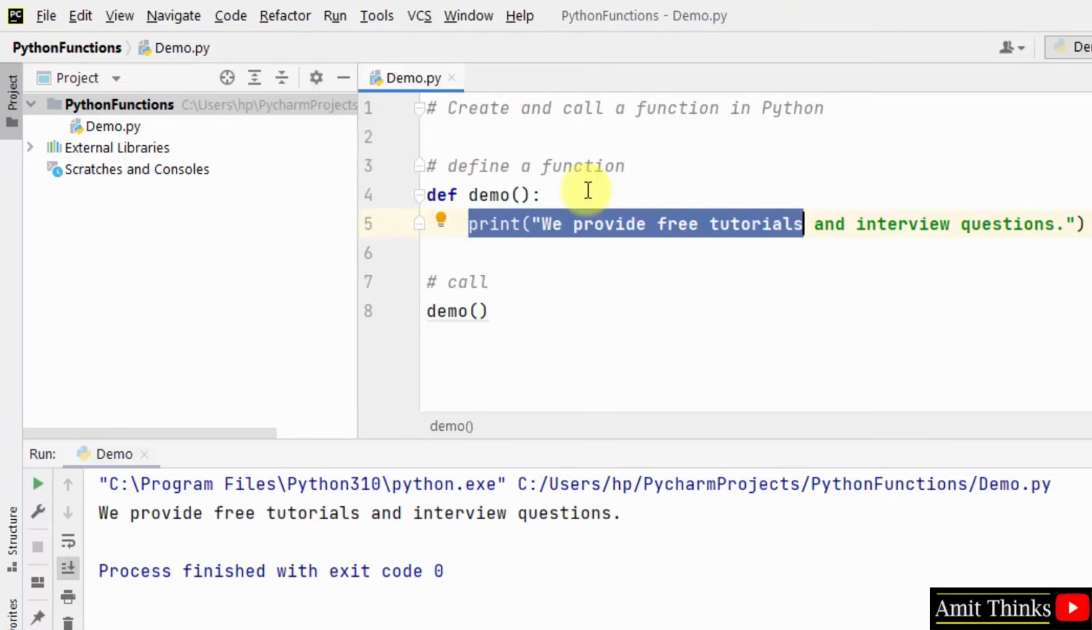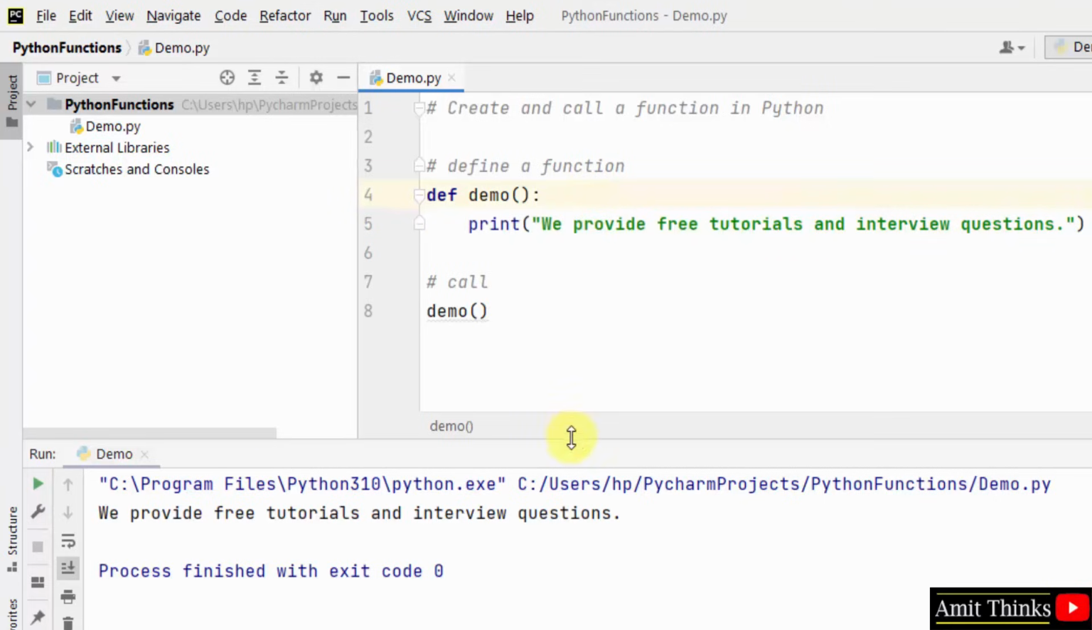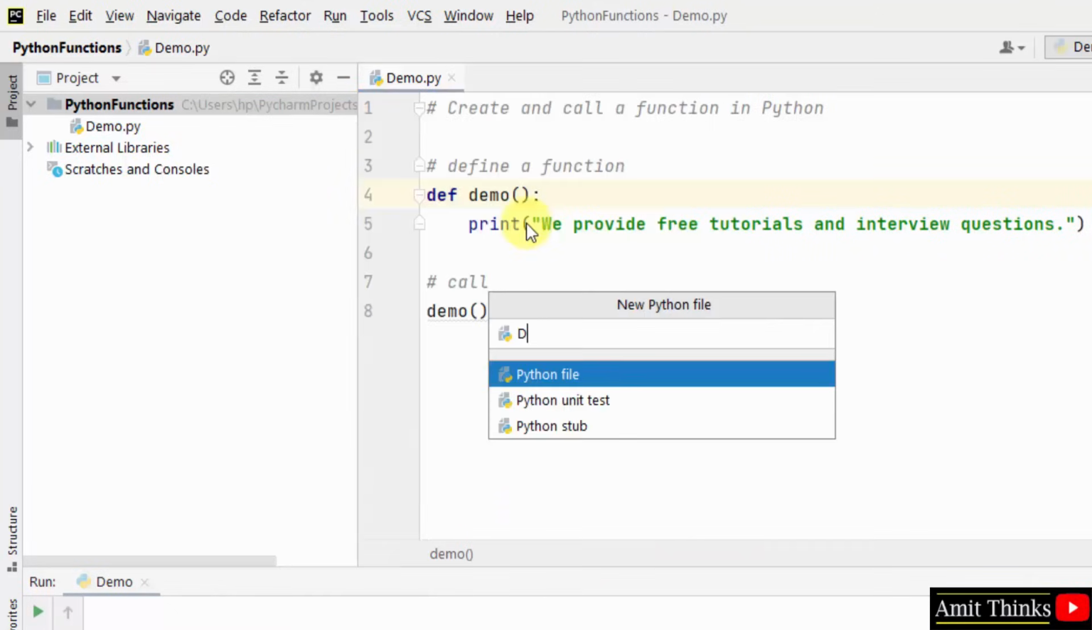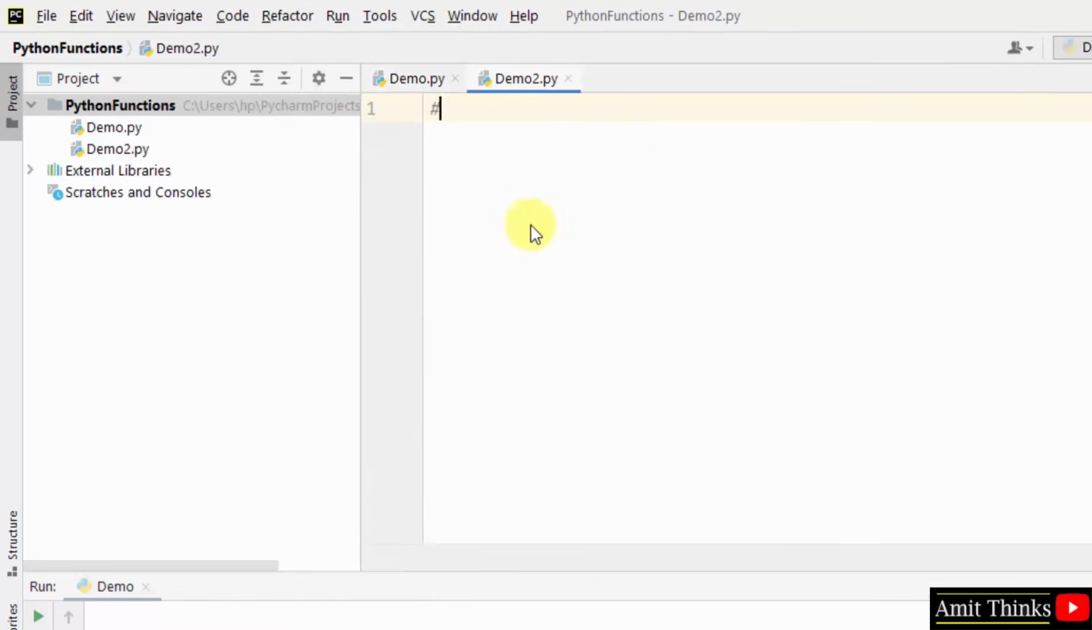We'll work around another example that will show you how to work with function parameters. The names entered in the function at the time of defining it are function parameters. So adding parameters to a function is optional. Okay, let's see how we can learn about it using an example. Here I'll create another file. Press enter.